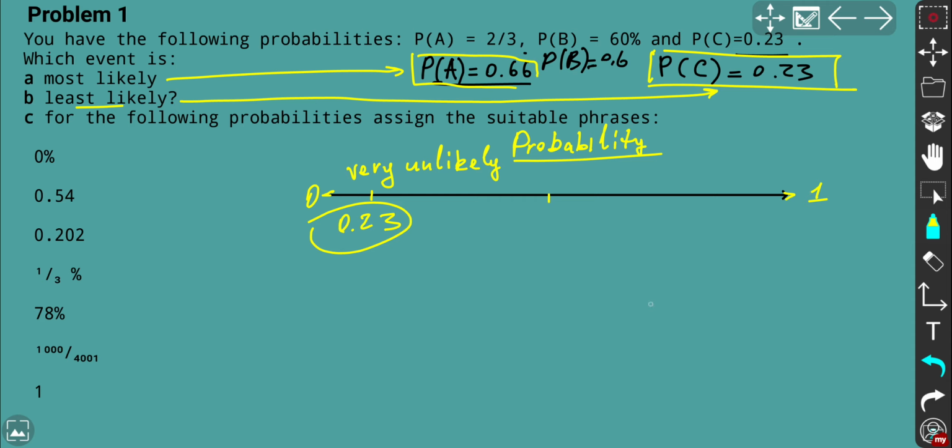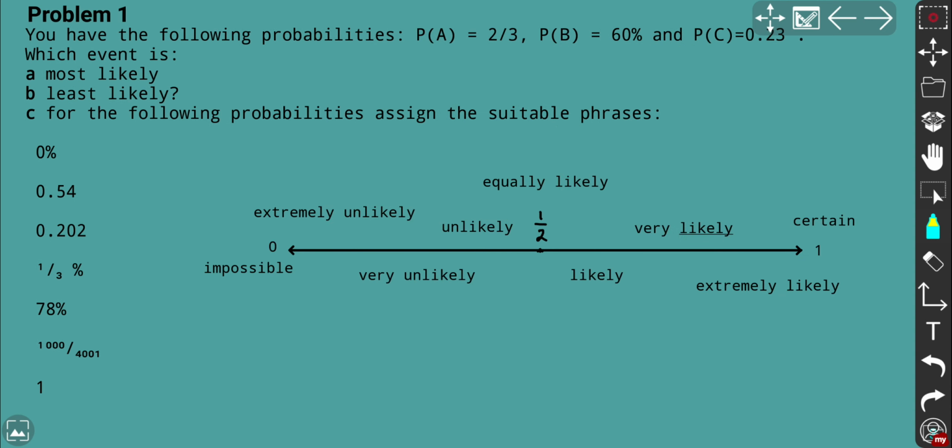All right, let's go to the next one. For the following probabilities, you need to assign suitable phrases: 0%, 0.54, 0.22, and so on. For this reason, I set up the probability line, or basically a number line, where you can pick appropriate words for given decimal numbers. All right, let's go to the next slide. We can have it here.